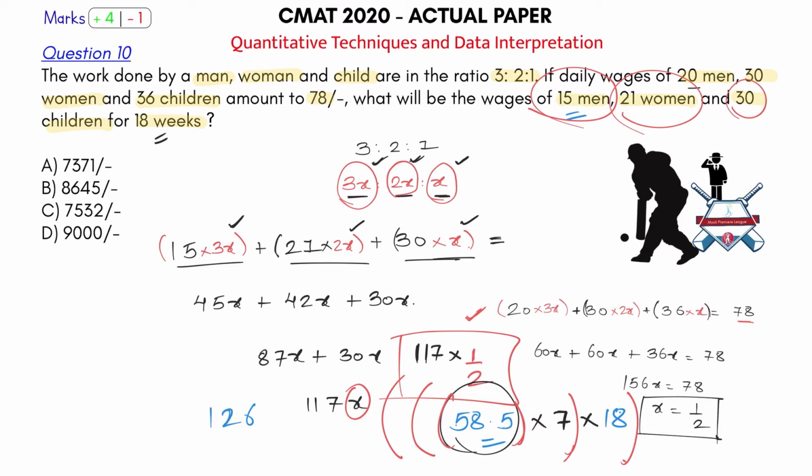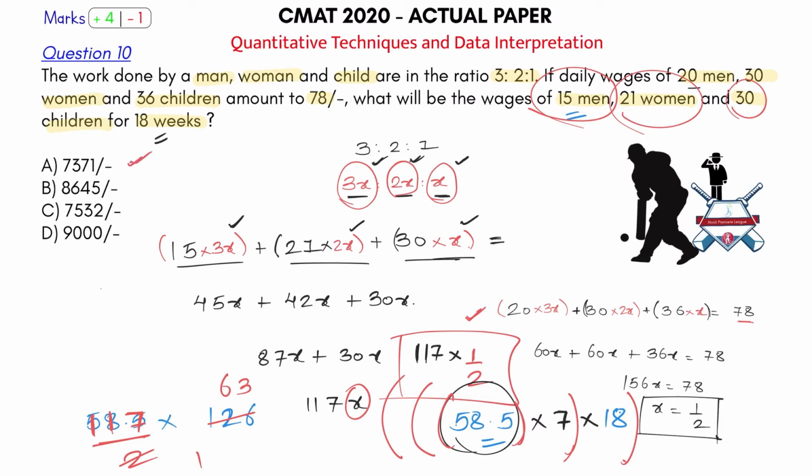Okay, 126 into 58.5. Okay, that's my answer. Or you can write this 58.5 as 117 divided by 2. Why am I doing this? This will get cancelled. 2 1s are 2, 2 6s are 12, 2 3s are 6. Okay, 7 into 3, it will be what? 21. I think this should be the answer.